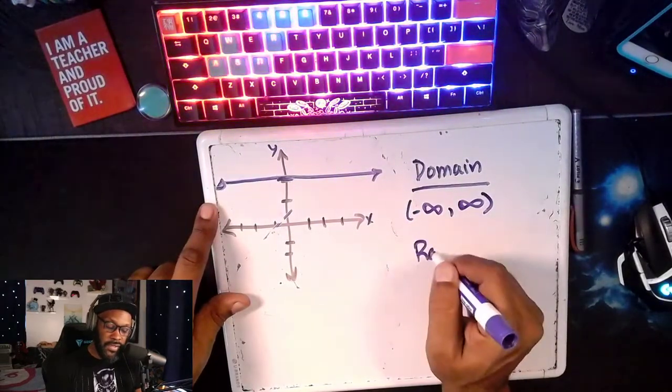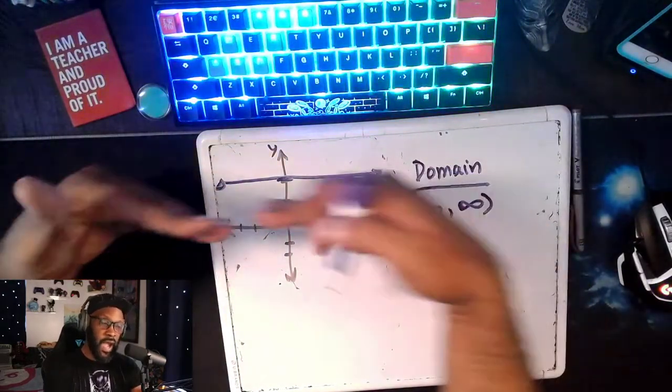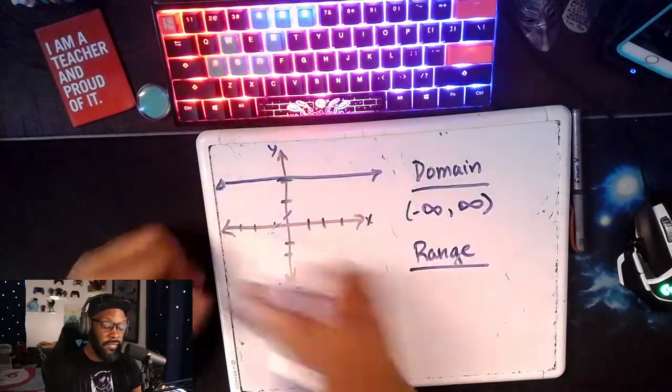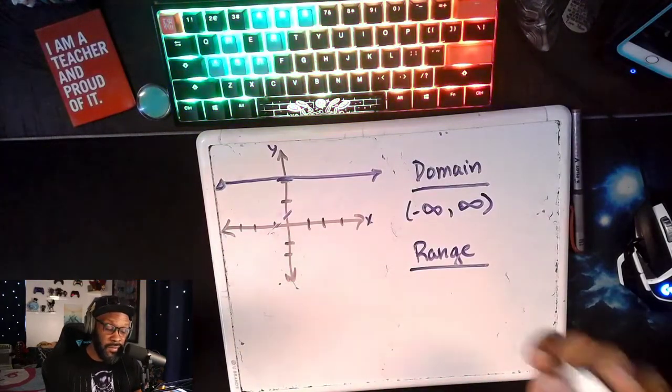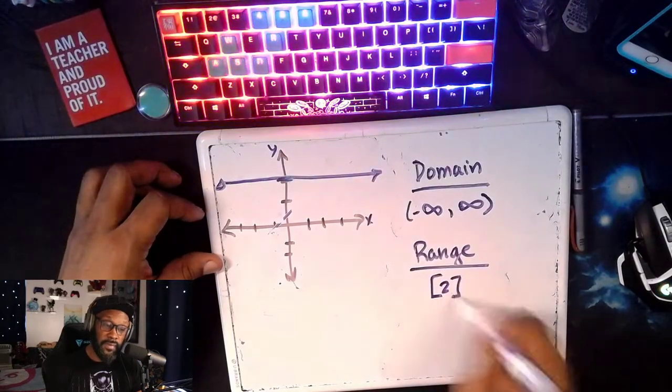And if the range is talking about the change of y, well, this line sits right at 2. It doesn't go away from 2. It doesn't go above 2. So the only place you find this line is 2.